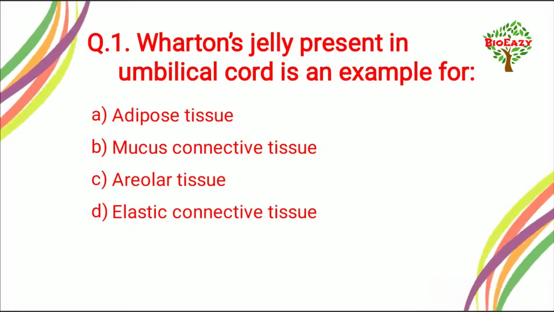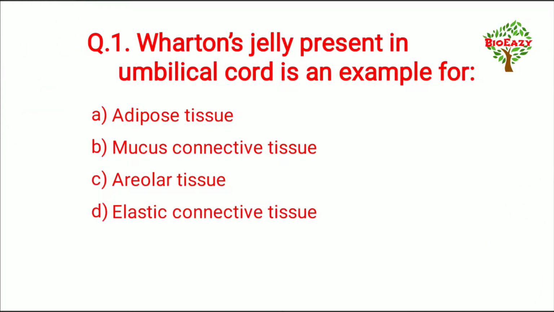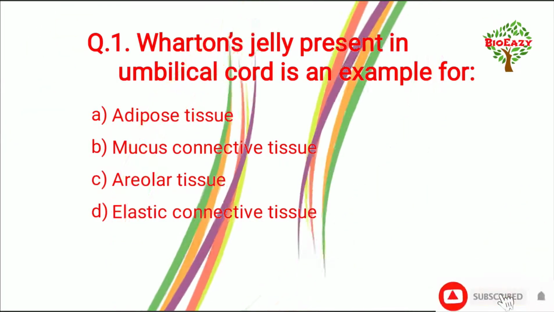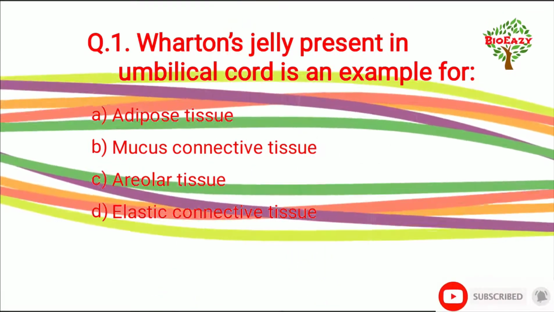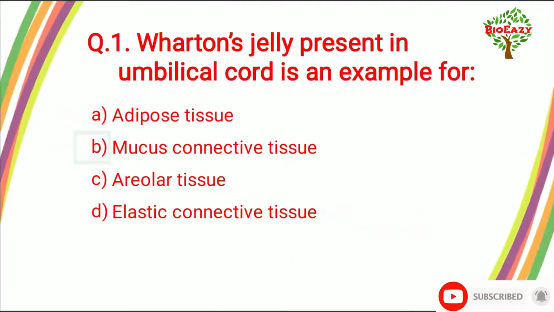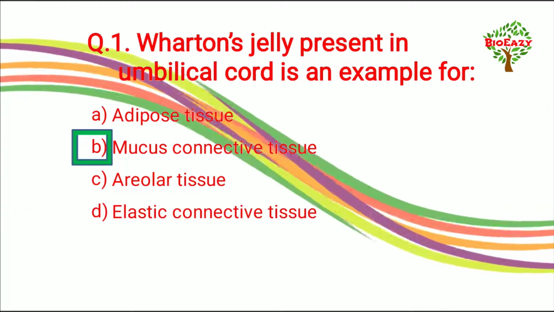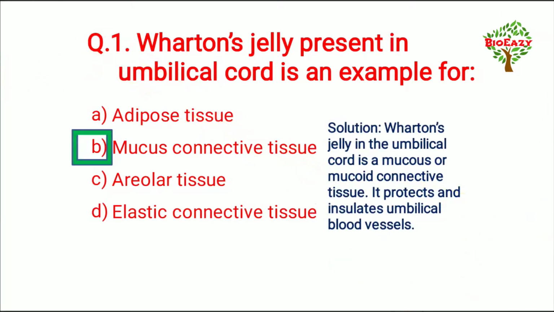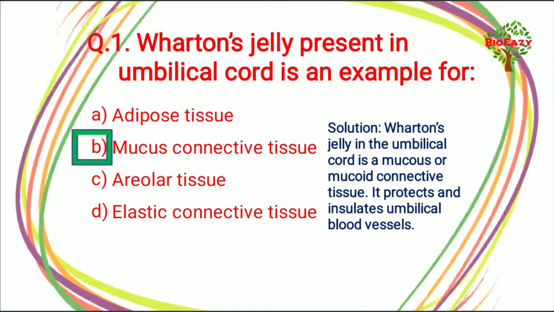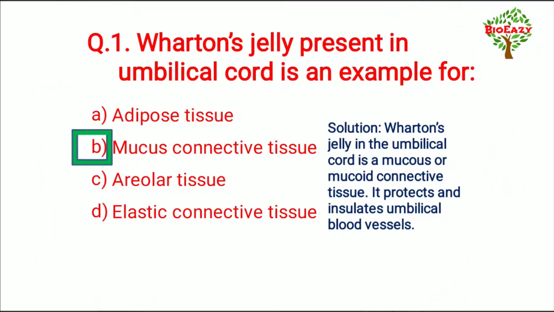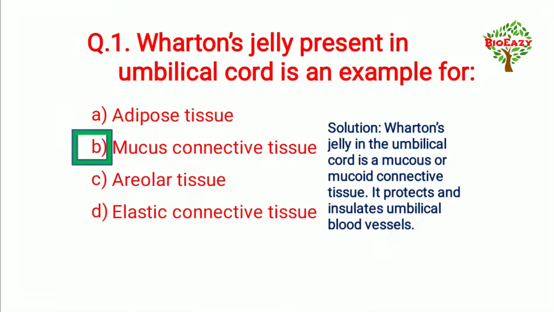Now the question number 1 is, Wharton's jelly present in umbilical cord is an example for, and the answer is mucous connective tissue. The solution is, Wharton's jelly in the umbilical cord is a mucus or mucoid connective tissue. It protects and insulates umbilical blood vessels.